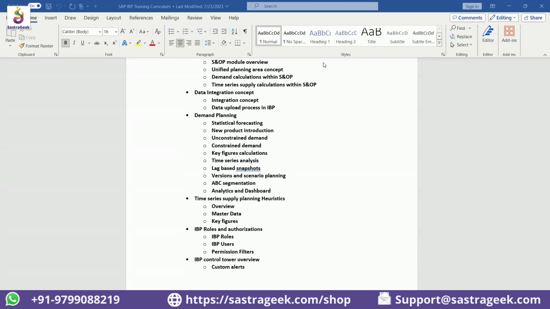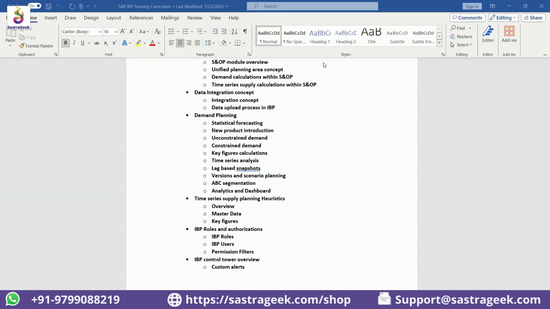Because whatever planning tool you use, you are not going to give up on SAP ECC or SAP S/4, right? That is still going to be there. So that's the key advantage of using SAP IBP. There are certain disadvantages, which I'll come back to again. Which modules of IBP are matured, which modules are yet to be matured. I'll talk about that also.